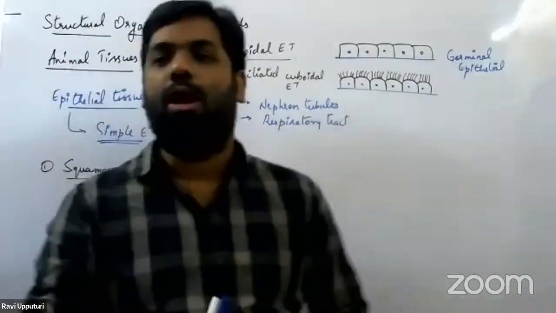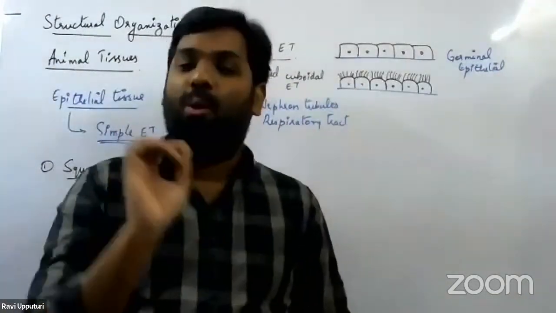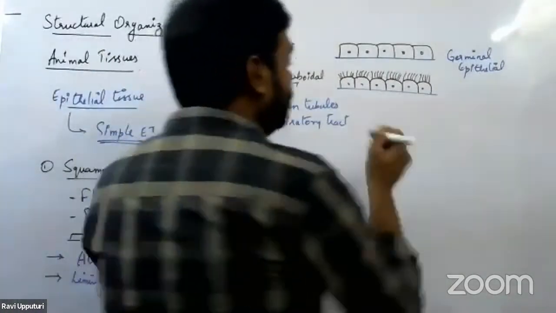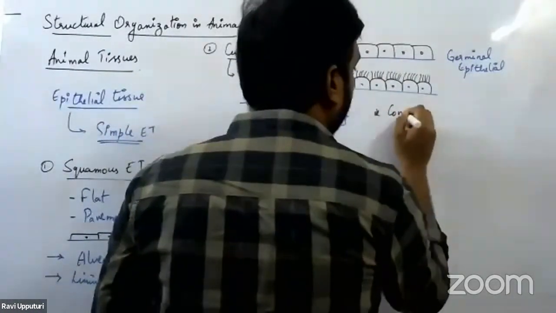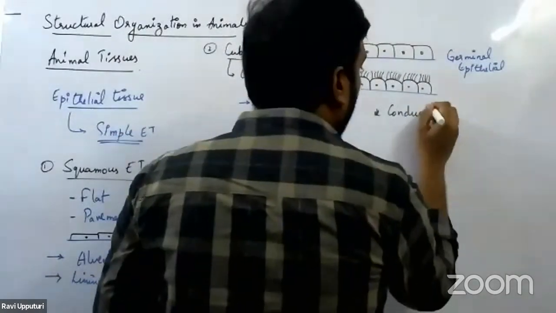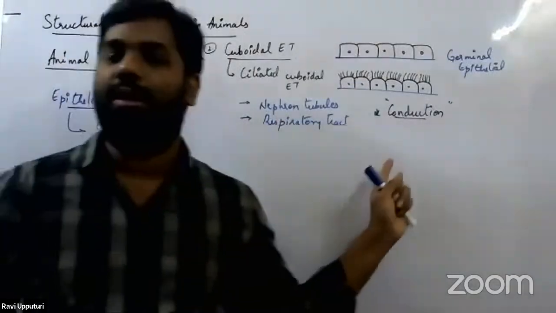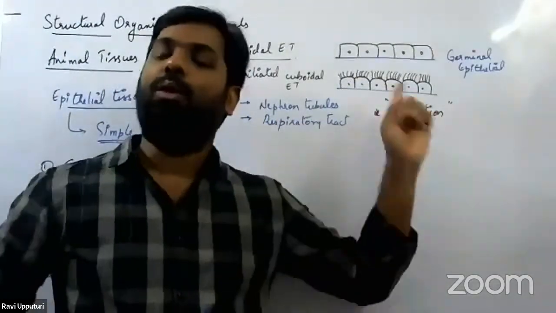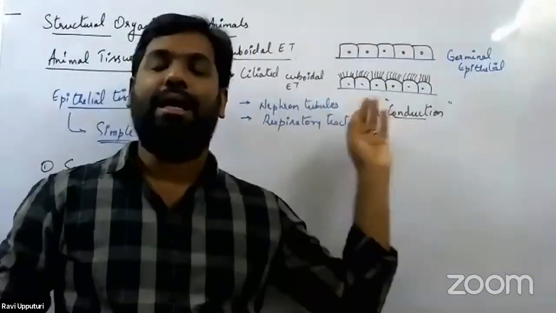Now, what would be the role of ciliated cuboidal epithelial tissue? Wherever there is conduction of substances happening, we would have this tissue, because we know the function of cilia, right? Cilia moves.